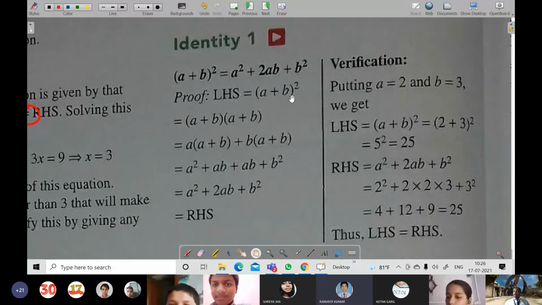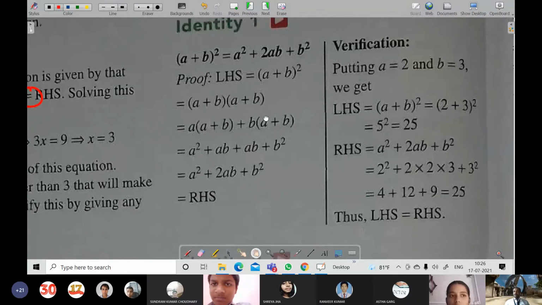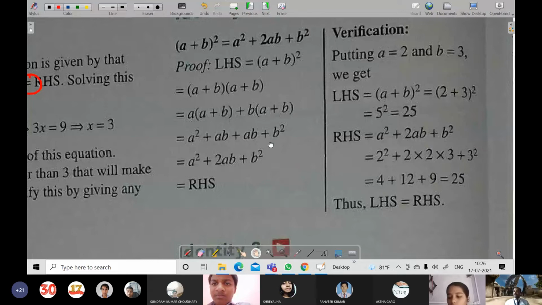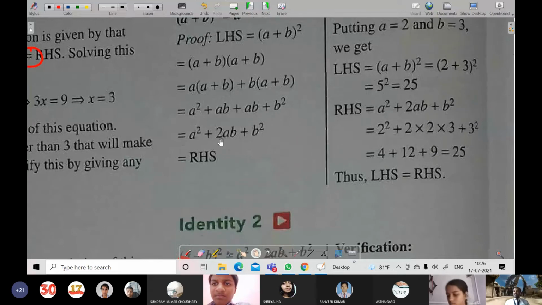(a + b) whole square means (a + b) times (a + b). That means a will multiply (a + b) and again b will also multiply (a + b), and like terms will be added, and on the RHS it will come a square plus 2ab plus b square. That is the RHS.